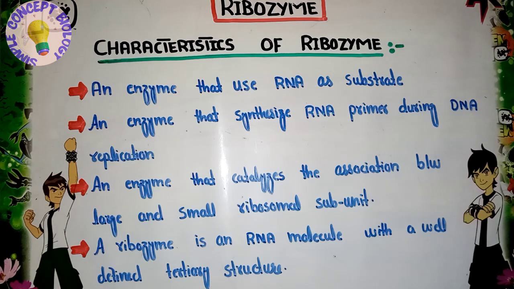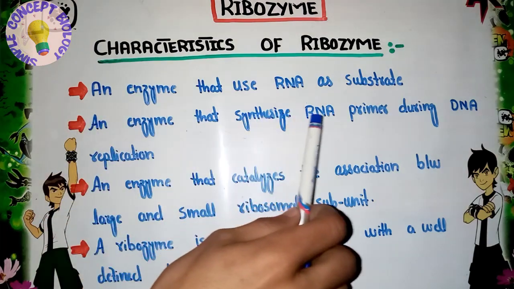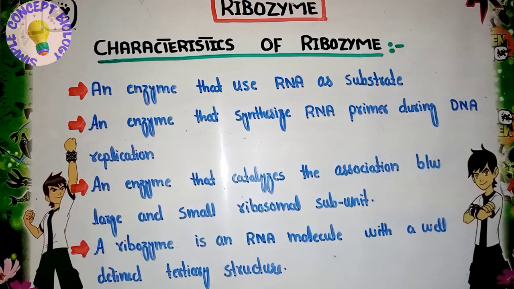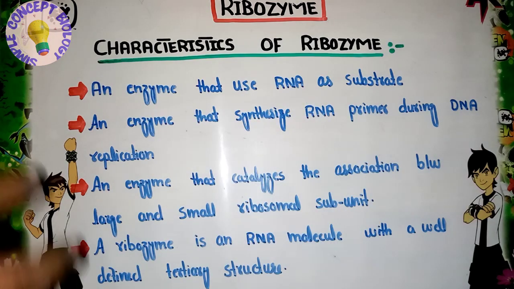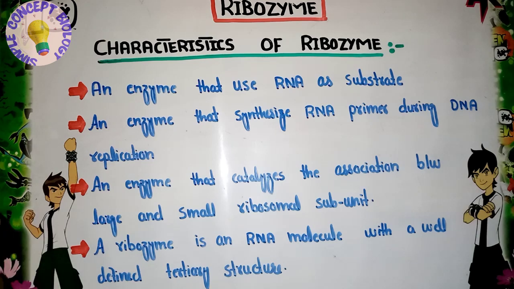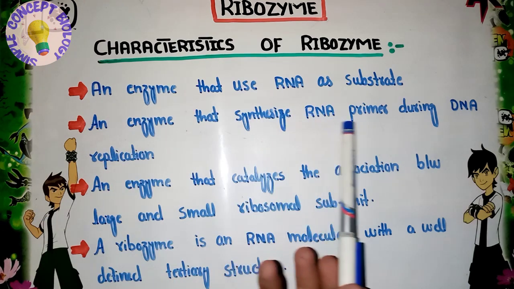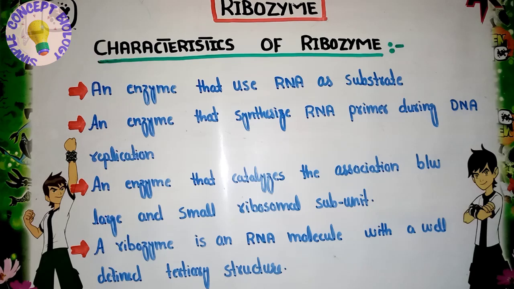The second characteristic is an enzyme that synthesizes RNA primer during DNA replication. When another DNA is formed from the parent DNA, this process is called DNA replication. Now this replication process is initiated by a primer, an RNA primer. This ribozyme is used to synthesize this main product for the DNA replication, and that is RNA primer. So this is the second characteristic of the ribozyme.